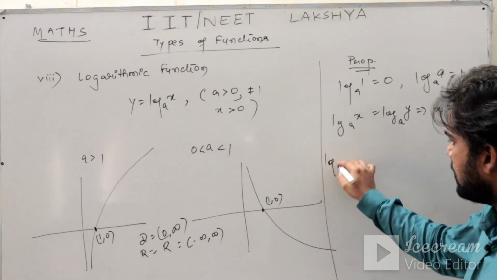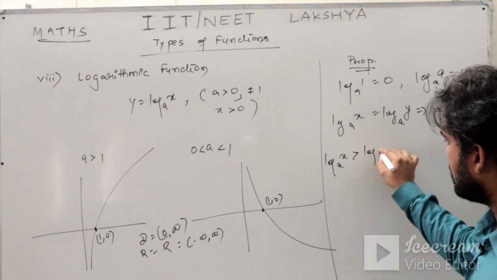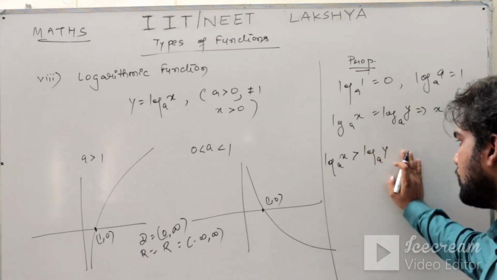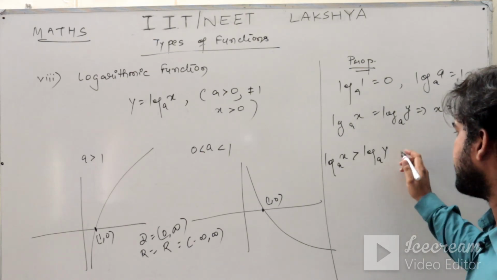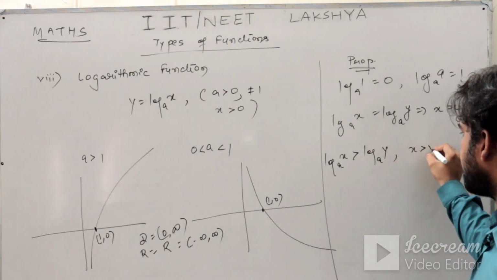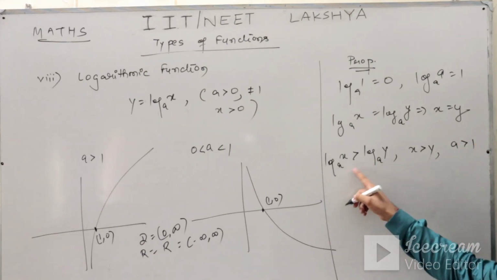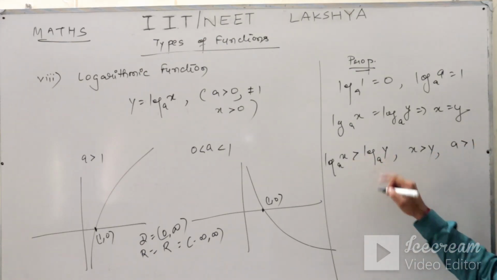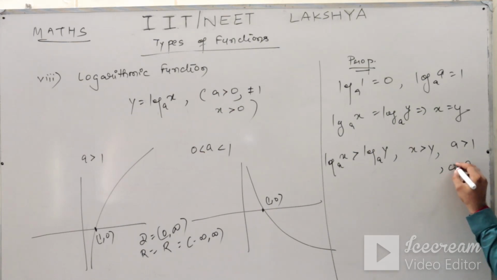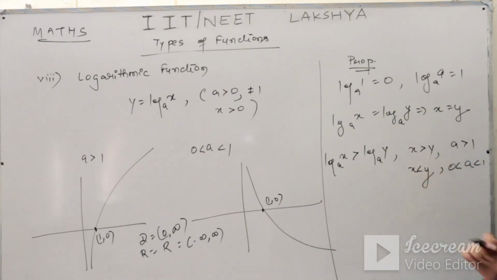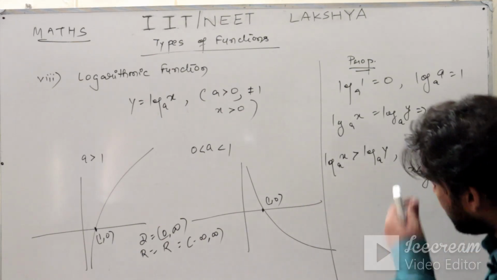Suppose you have log x base a is greater than log y base a. Now what should you write, x greater than y or x less than y? You have to think. You write x greater than y only if your base a is more than 1. If your base a lies from 0 to 1, then this inequality will reverse, and you have to write x less than y. So that is another property of log.